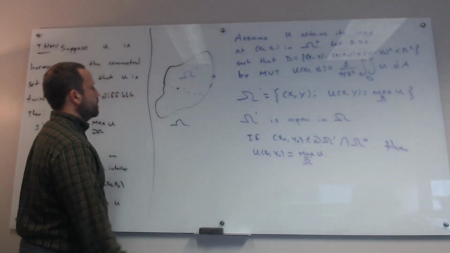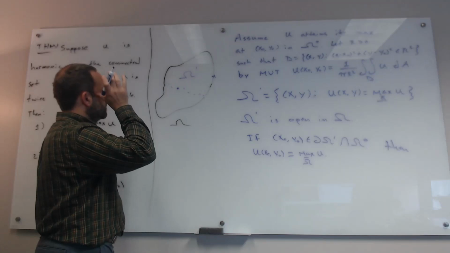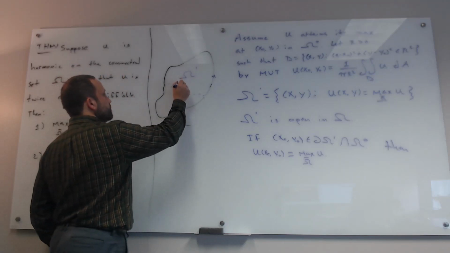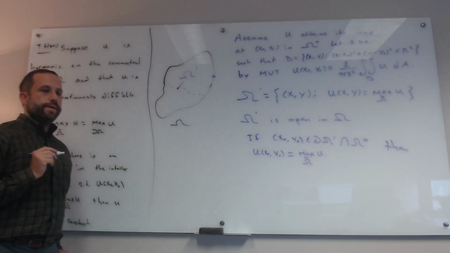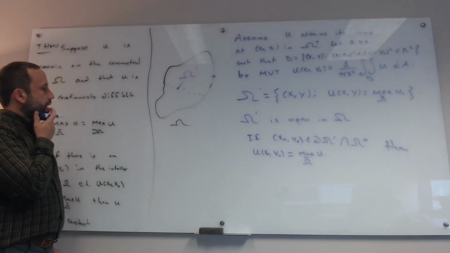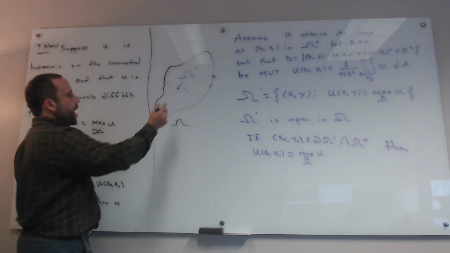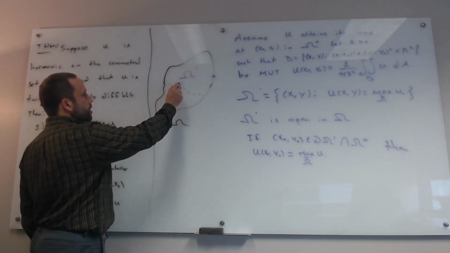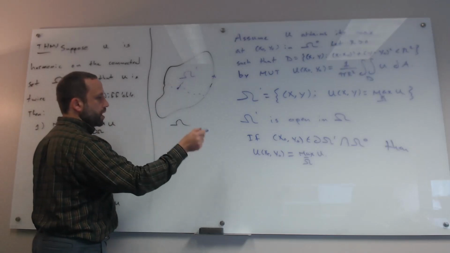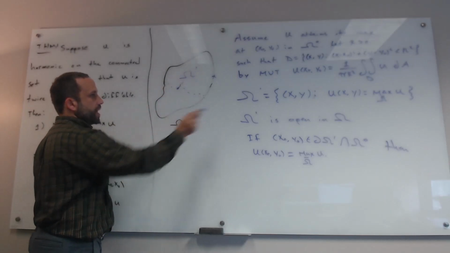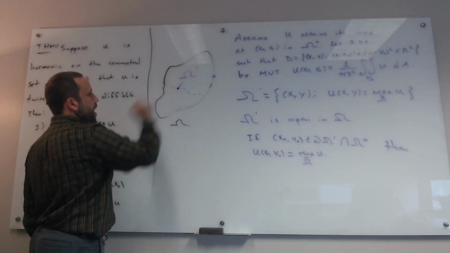Why is that? Well, any point that is in the boundary of a set, if we're dealing with connected sets like this, there has to be a sequence in omega prime that converges to that point. I know u evaluated at each one of those points is equal to the maximum of u over omega, because they're all in this set omega prime, and that's what it means to be in omega prime. So since u is continuous, u must be at its maximum right here on the boundary.